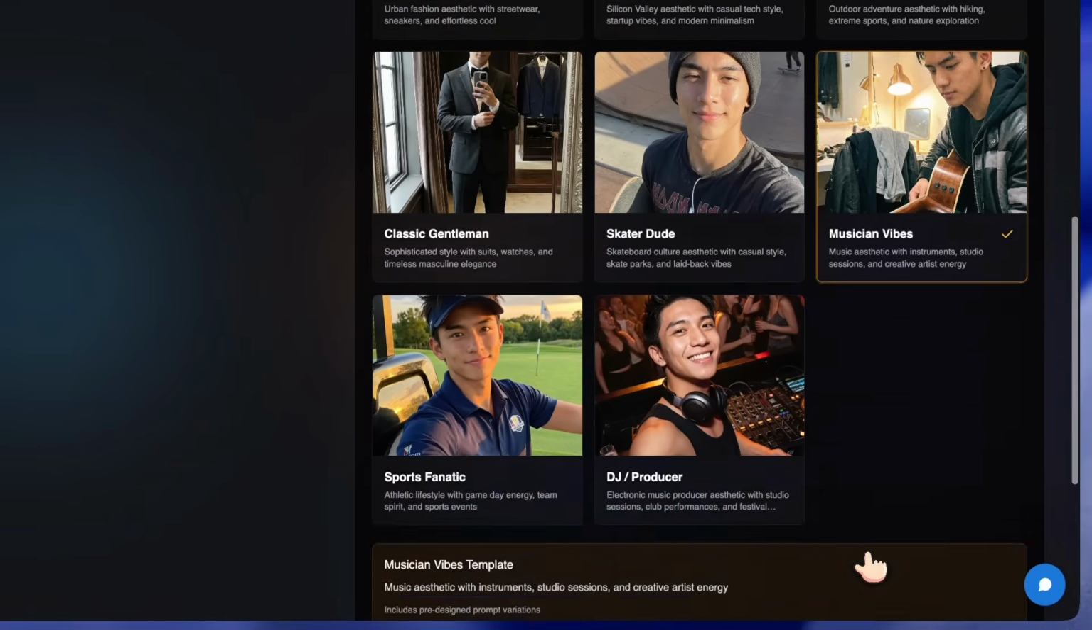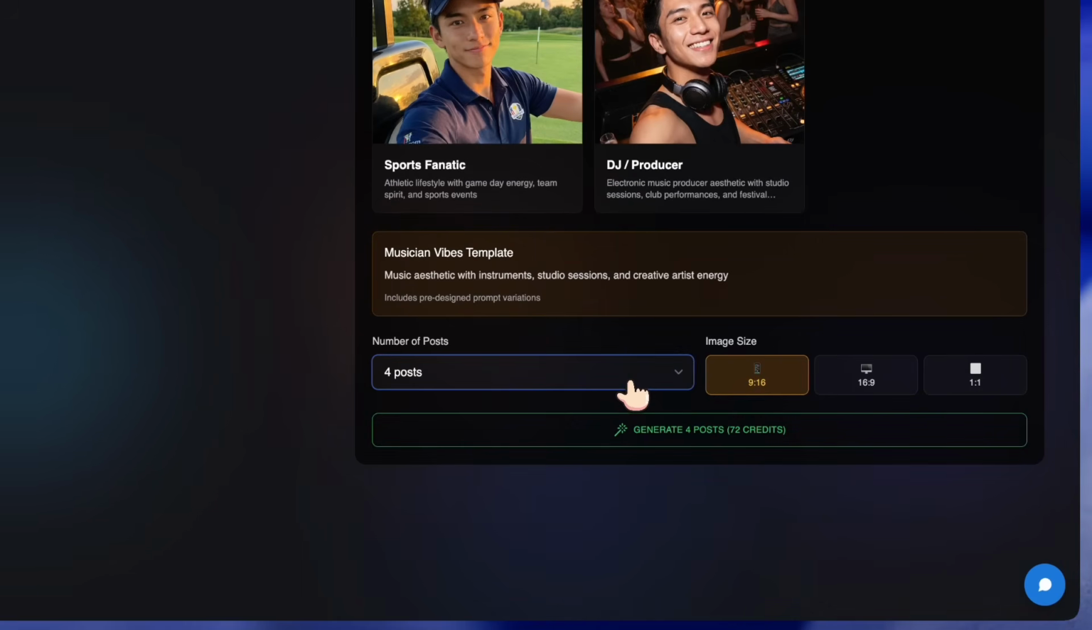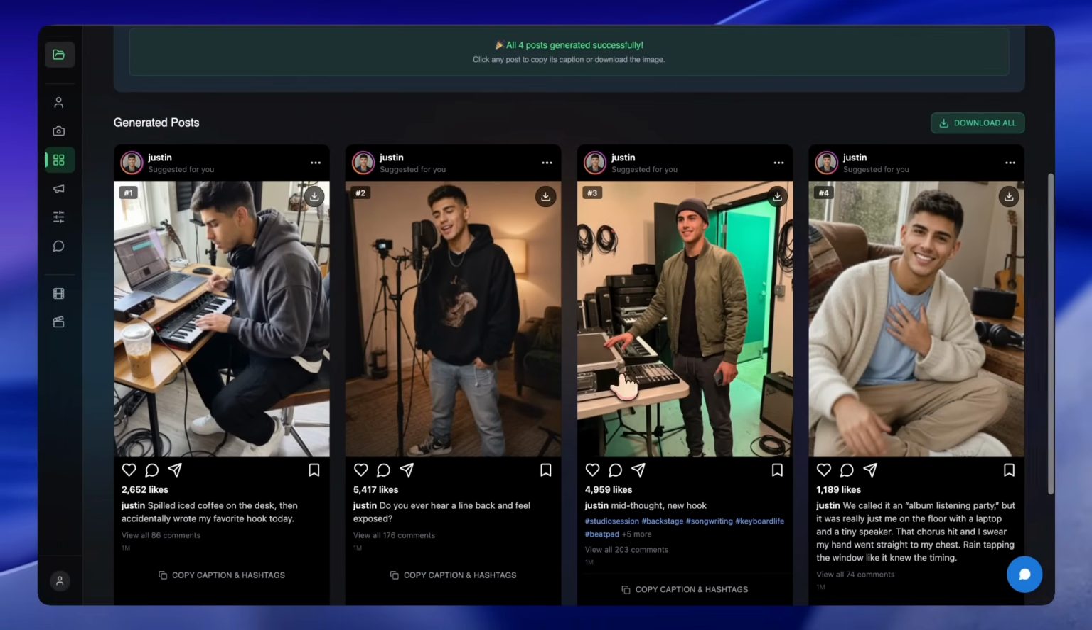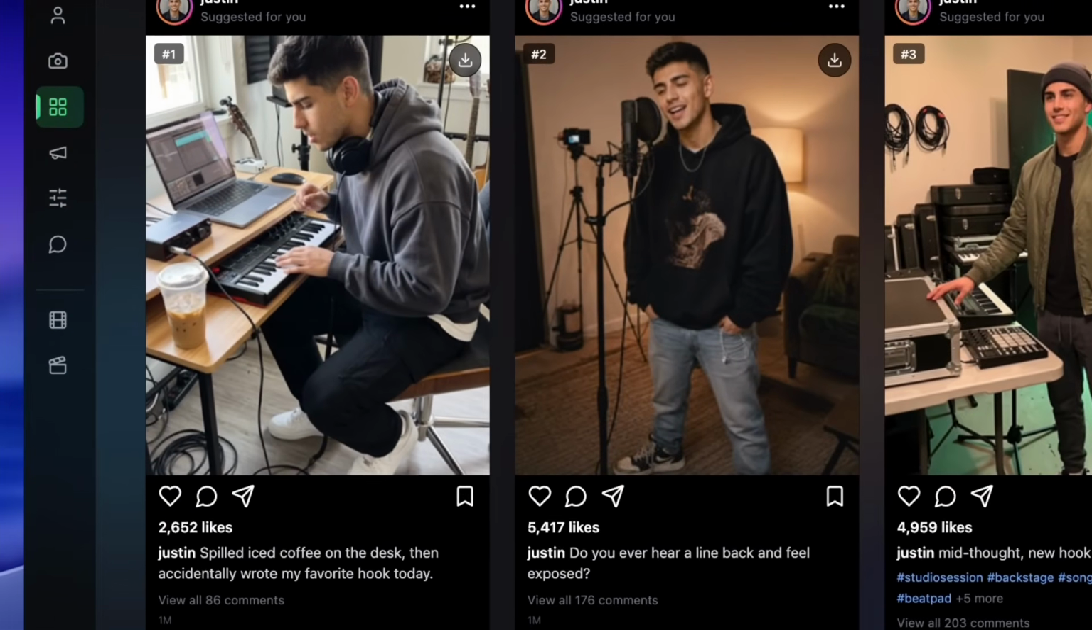Since this influencer is supposed to feel like a young internet pop star, I selected Musician Vibe. Then I selected the number of posts to generate, adjusted the aspect ratio, and now let's generate the content. Now check these out. These already look like real celebrity Instagram posts.